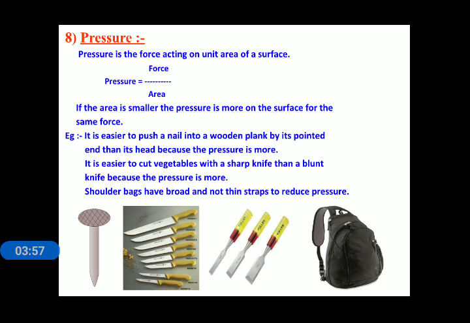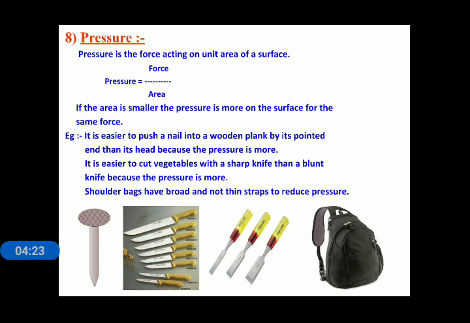Third example: shoulder bags have broad and not thin straps to reduce pressure. You can observe that your bags have broad straps. Why? Because according to the formula, if we increase the area, we can reduce the pressure.